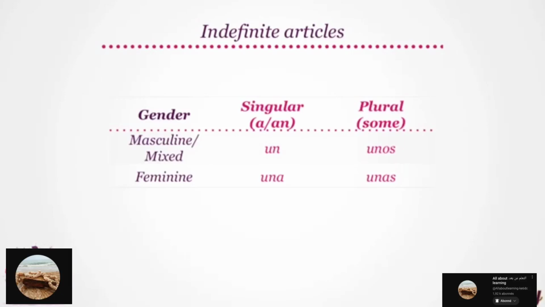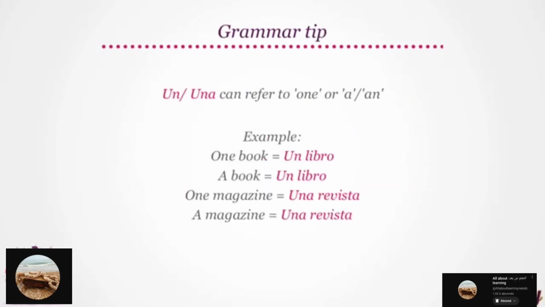Great! Note that un or una can refer to one or a or an. For example, one book translates to un libro, while as we saw, a book is also un libro. Similarly, one magazine becomes una revista, which is the same as a magazine, again, which translates to una revista.